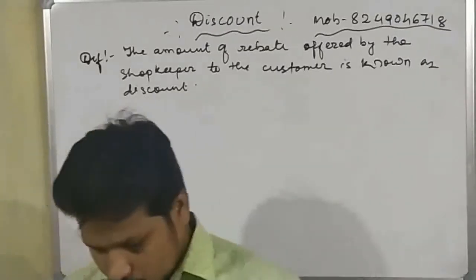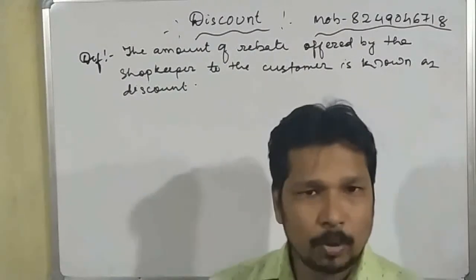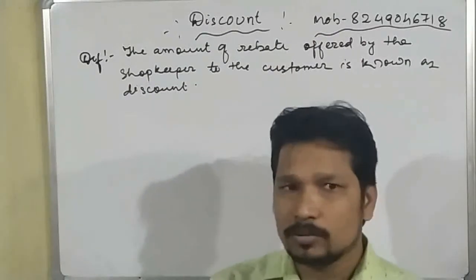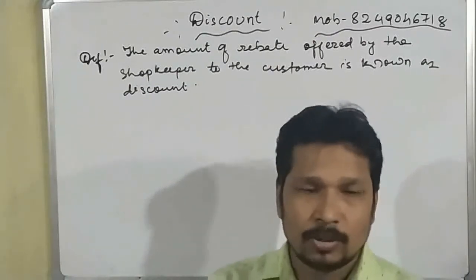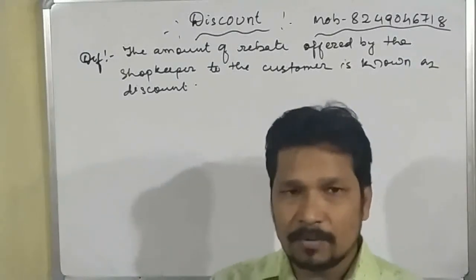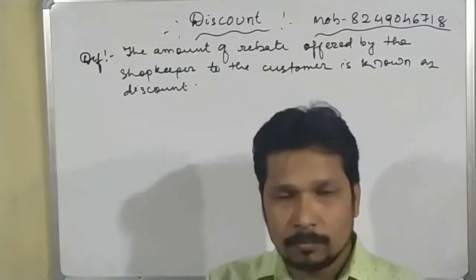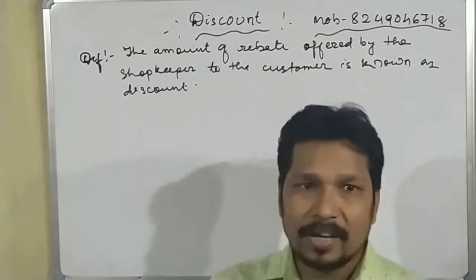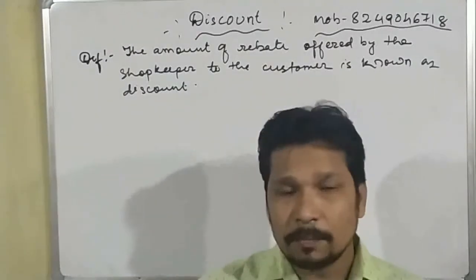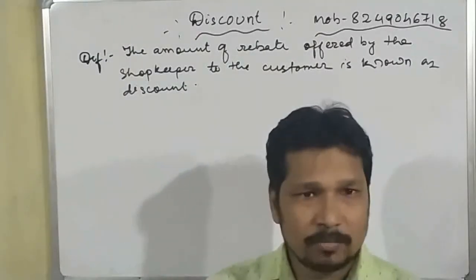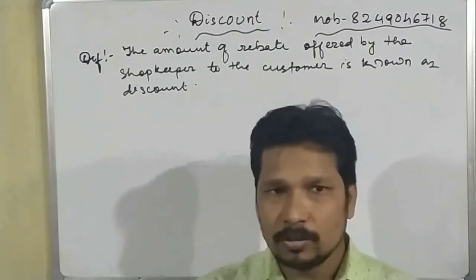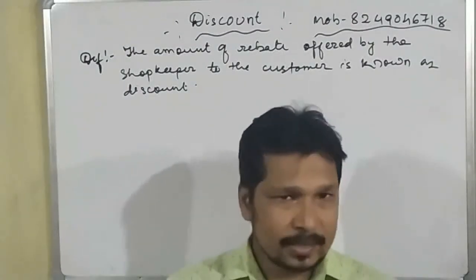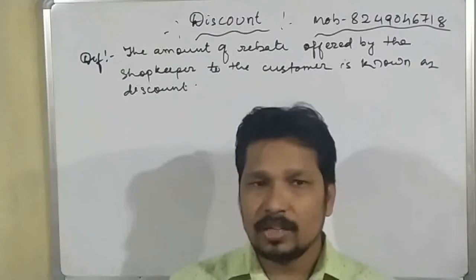Okay students, while we are going to buy any product, what is the shopkeeper doing? The shopkeeper is offering some amount of discount. After availing that discount, we first find out the selling price, and after finding the selling price, we buy that product. So why does the shopkeeper offer this type of discount to his customer? There are only three ways. First, to increase his sale. Second, to attract the customer. And third, to sell the old product.